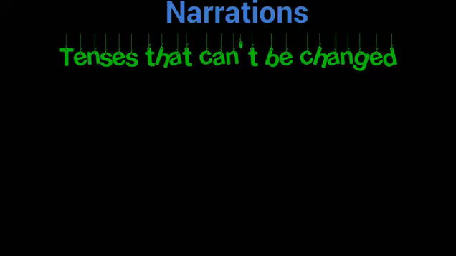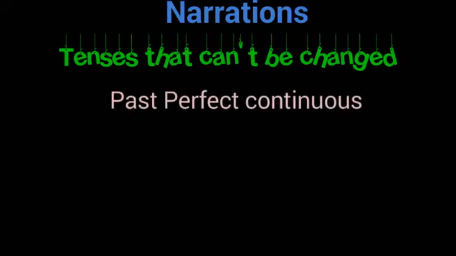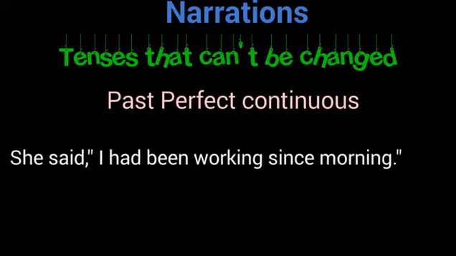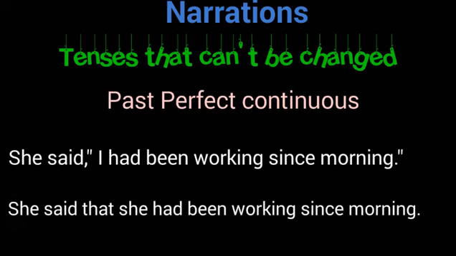So now we can take the examples of tenses that cannot be changed. The first one is past perfect continuous. She said I had been working since morning. If we change into an indirect narration, then we get that she said that she had been working since morning. Here we have just changed the pronoun, not the tense, because this tense cannot be changed. Same in past perfect or in all future tense, that cannot be changed. They will remain same in indirect narration as they are in direct narration.